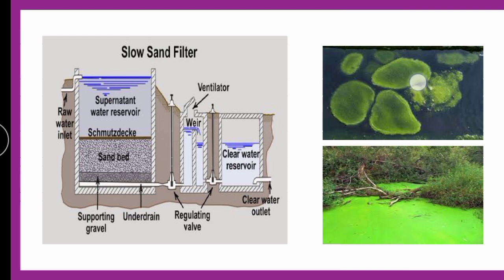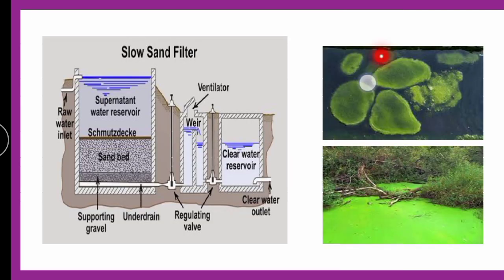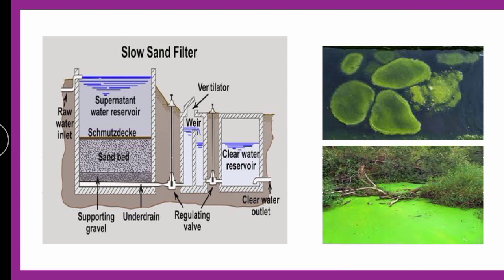How? As you can see here, this is green in color, so you very well know the process of photosynthesis. It will consume the carbon dioxide from the atmosphere and release the oxygen. So this biological layer helps the water to get purified. This layer formed in the slow sand filter is called the heart of slow sand filtration. This is also known as biological filtration because of the biological layer formed.